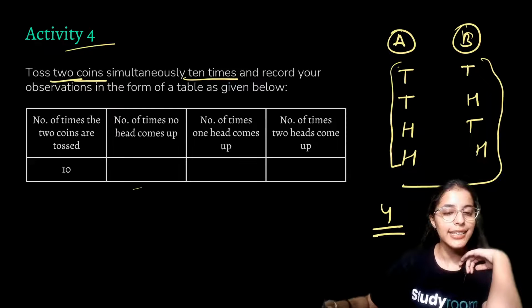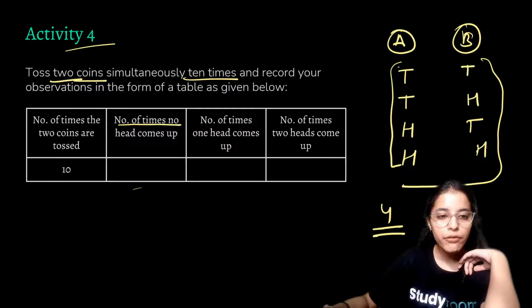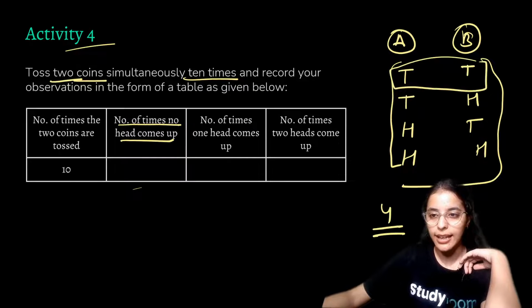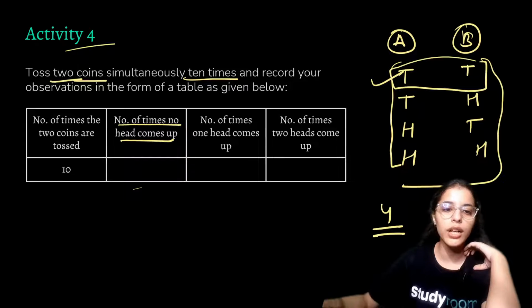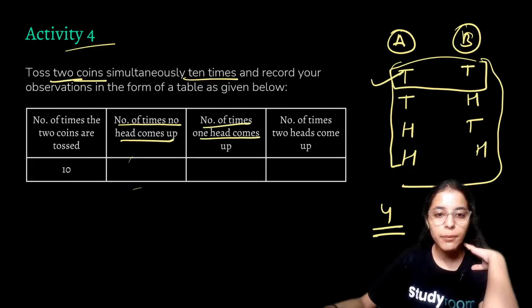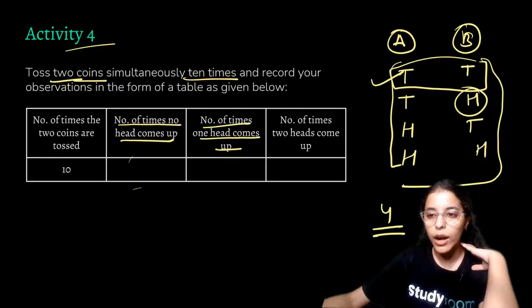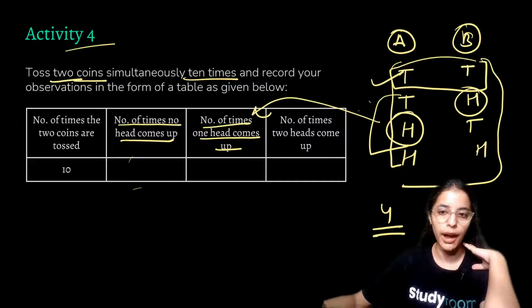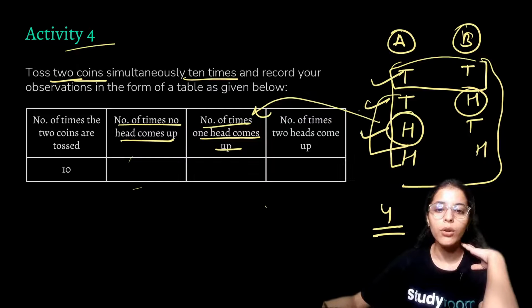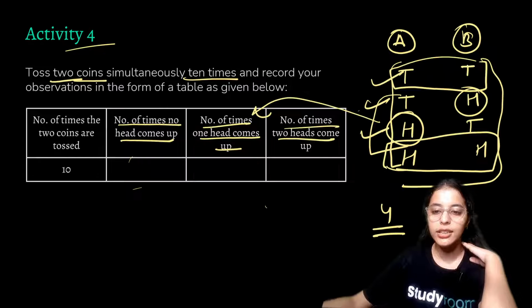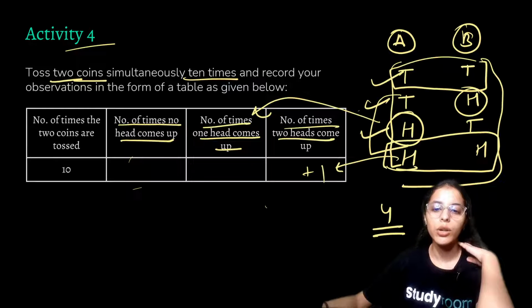Now let us see what this table says. The first column is the number of times no heads have come up. Here no heads have come up, that is this case, so whenever this case comes, we'll add 1 over here. The other is the number of times one head comes up. Whenever one head comes up, we'll add to this part. That is, we have 2 cases. Another block says the number of times 2 heads come up. That is this case, so whenever this case comes up, we'll add 1 over here.